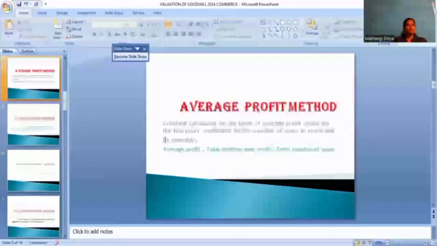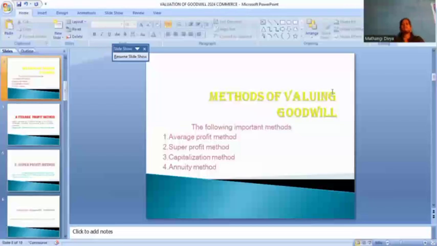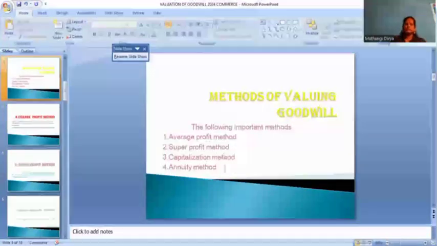Okay, these are the methods of valuating goodwill. Four methods. In average profit, we calculate the previous years' profits, and in the super profit method we calculate the future profits, how much we have estimated, that is called the super profit method.